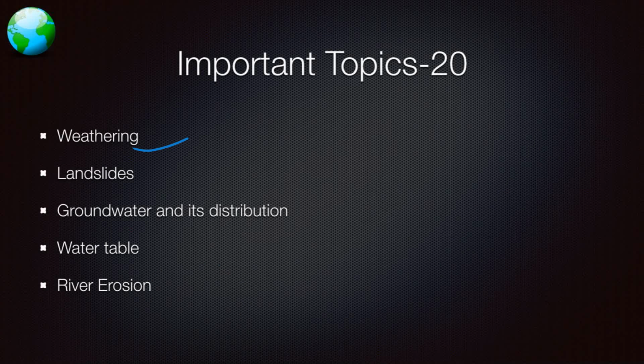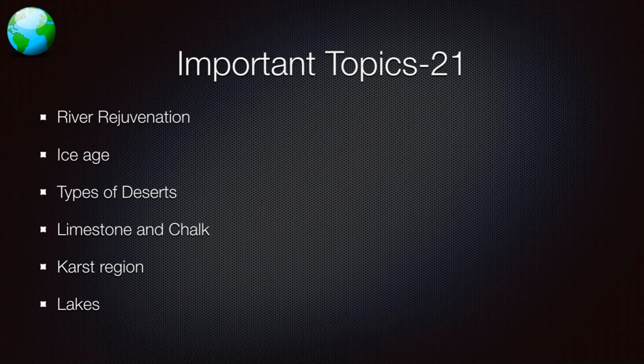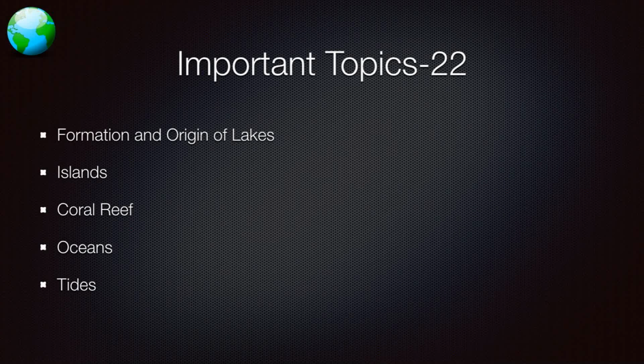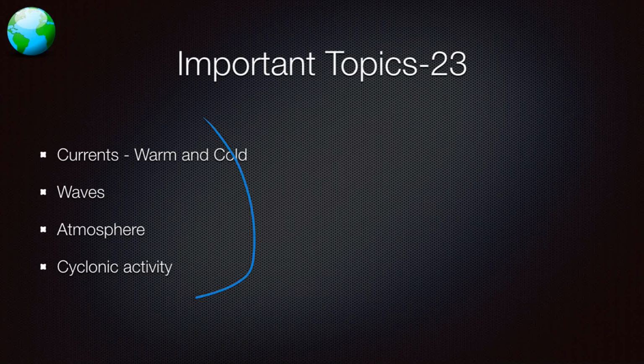What is weathering, landslides, groundwater and its distribution, water table, river erosion? How does it happen? What is river rejuvenation? What is an ice age? What were the features of the ice age? Like limestone and chalk, karst regions, lakes, all these are present in GC Leong. You can read it. Now, what is the formation and origin of lakes, islands, coral reefs, oceans, tides? All these are important points.